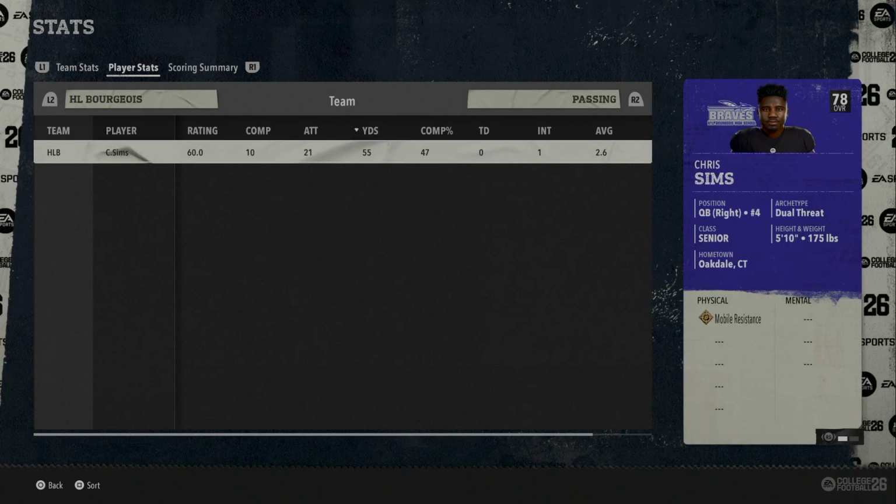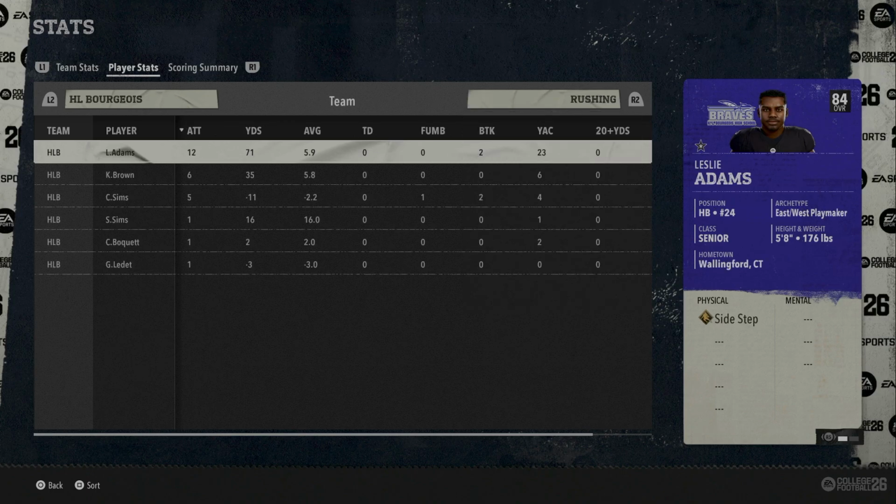Yeah, rough day for HL on this one. Chris Sims, just under 50% completion percentage with the interception that he threw early on that one. I'm gonna go through the stats here. For anyone wanting to keep track at home, it's not something I'm going to be able to do in game. So the best I can do is show you the stats at the end of each game, and then if you want to keep track at home, just pause the screen and write stuff down if you'd like to.